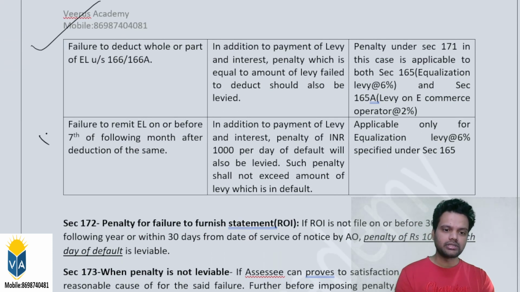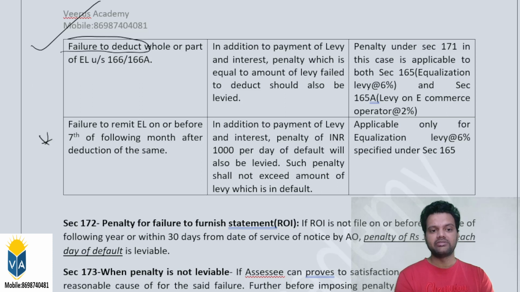Now I am going to talk about the third point. If you observe the words used here, in the first point they have said failure to deduct whole or part of equalization levy. That means if you have not deducted at all, then the penalty is applicable there. But there is an additional penalty where we have deducted but not made the payment to the government. This is more risky. They can deduct the money and use it for regular operations without paying it to the central government. That's why they have introduced an additional penalty on those deductors who deducted the money and did not pay it to the central government.